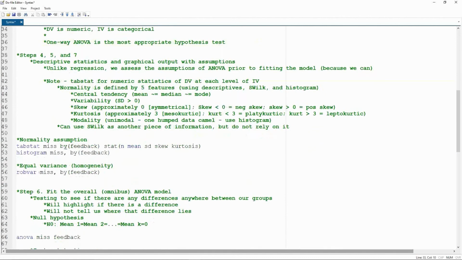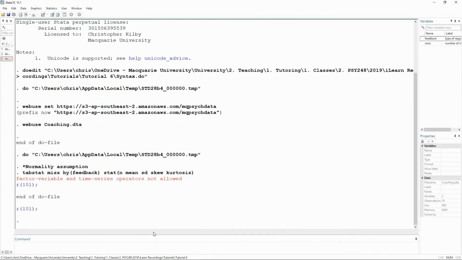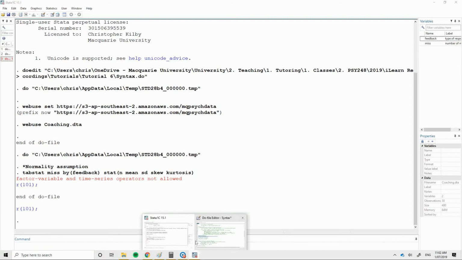We're going to very quickly go over our assumptions. So this is the same syntax that we used last week, just changing it for the variables that we're looking at this week. I'm only going to do this very quickly. I have an error. Vector variable and time series operators not allowed. Ah, I didn't have the comma there. I made this mistake last time.